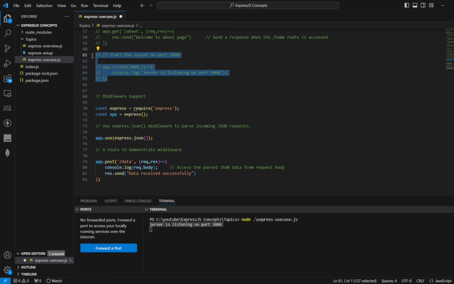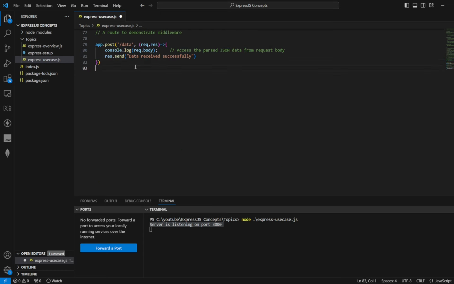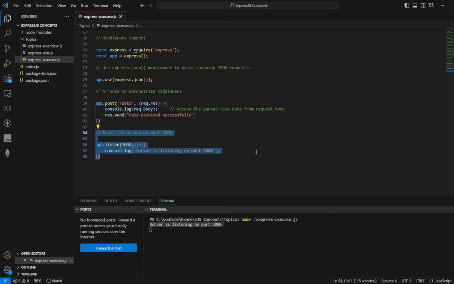Let's copy the code and run it in the terminal. Control C, and we run the command again. So we have seen the server is listening on port 3000.